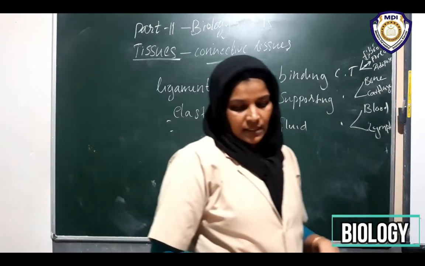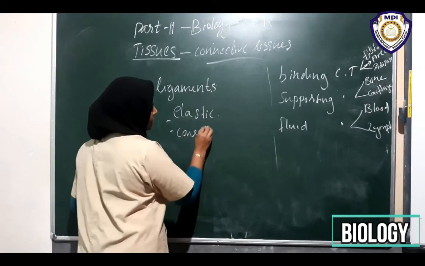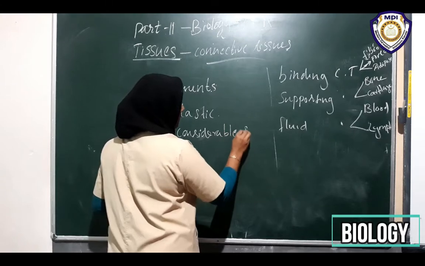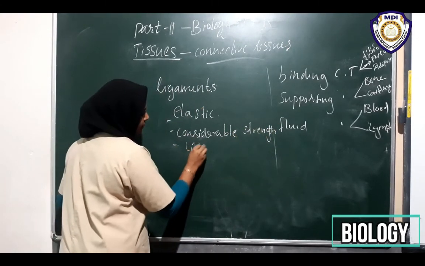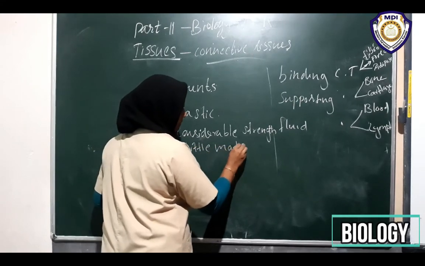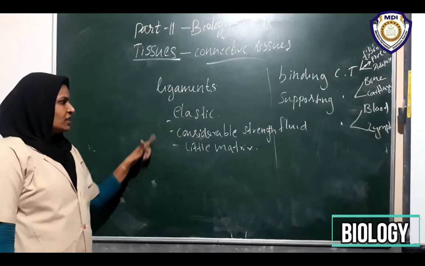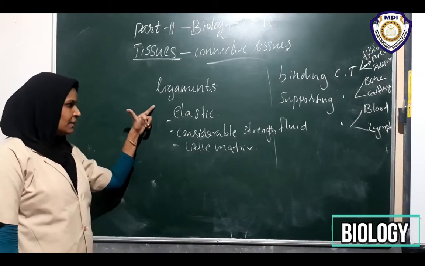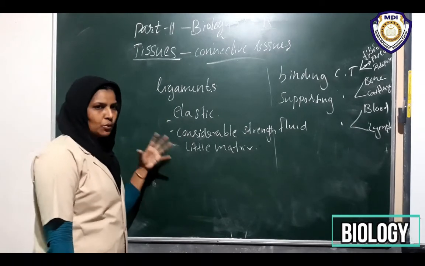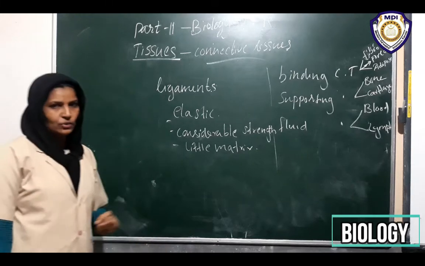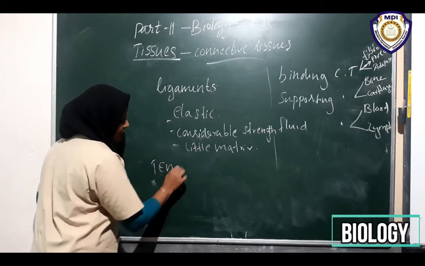Then ligaments contain little matrix. Considerable strength, then little matrix. These are the features of ligaments. What are ligaments? They are elastic in nature. They possess considerable strength and little matrix. Okay, so the next is about tendons. What are tendons?